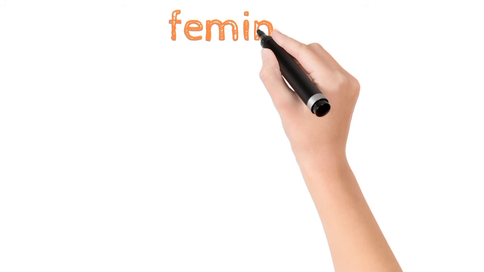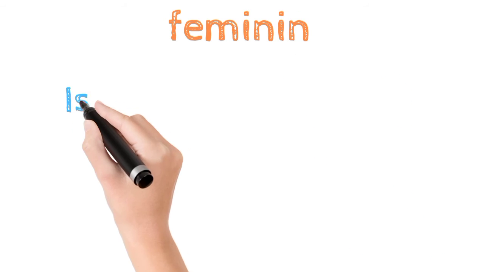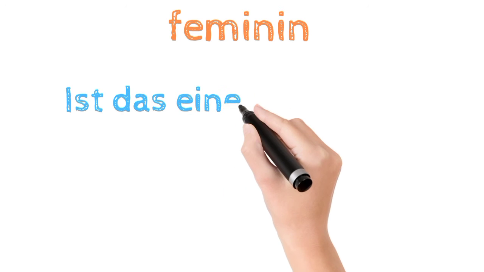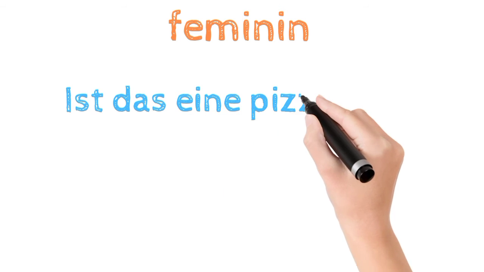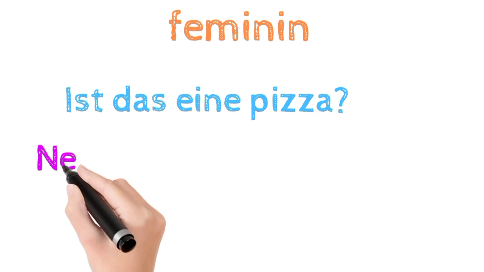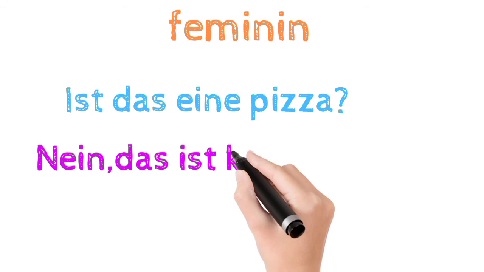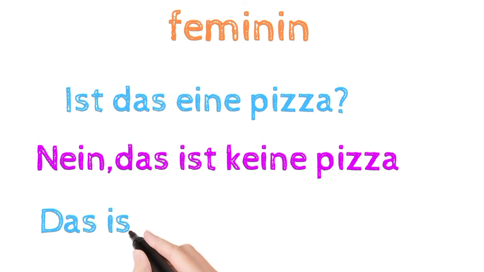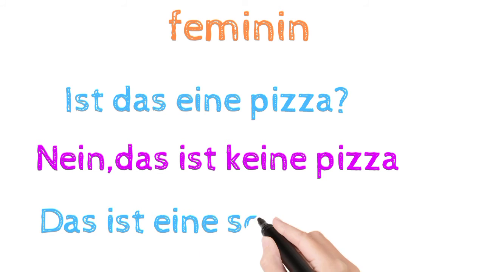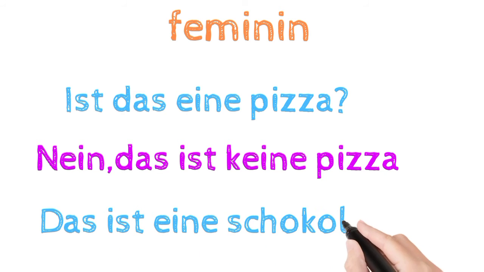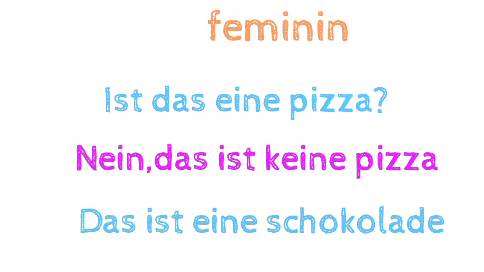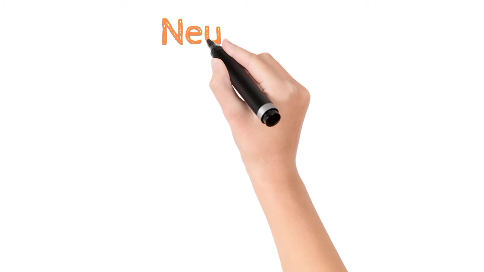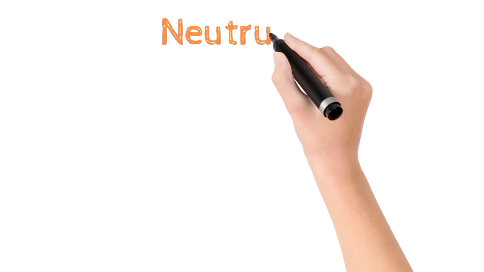Now the feminine noun. Example of feminine. Is das eine Pizza? Pizza is a feminine noun. That's why we write eine. Nein, das ist keine Pizza. So the negative article for feminine is keine. Das ist eine Schokolade. Schokolade means chocolate. Schokolade is a feminine noun. That's why we add eine. Das ist eine Schokolade.